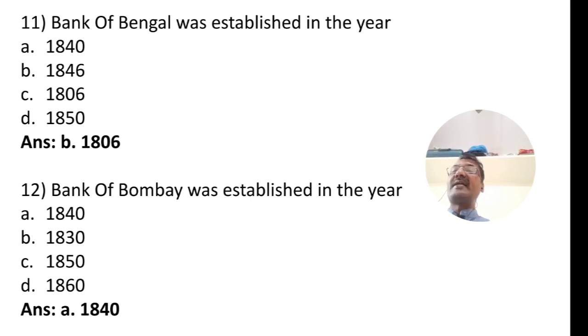And D, 1850. The correct answer is that the Bank of Bengal was established in the year 1806. The option is C. It is the first presidency bank established in our country in 1806. Three presidency banks were established in our country.